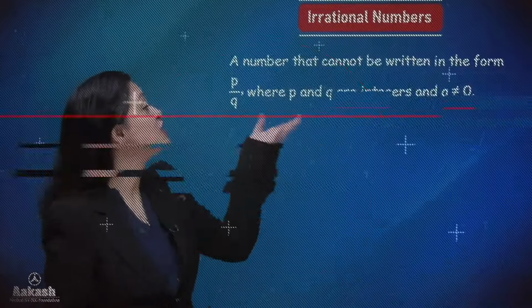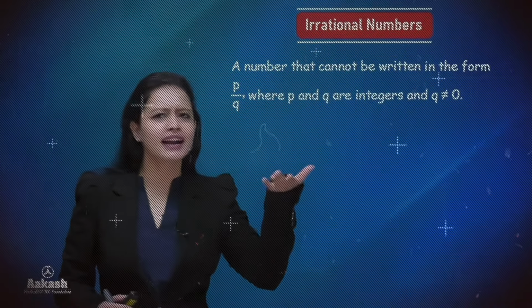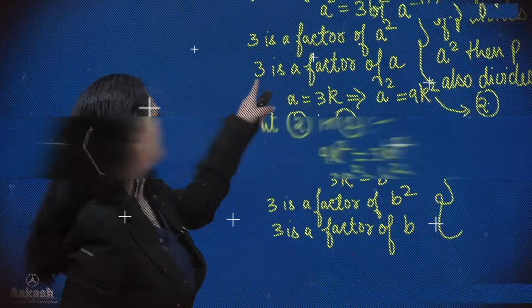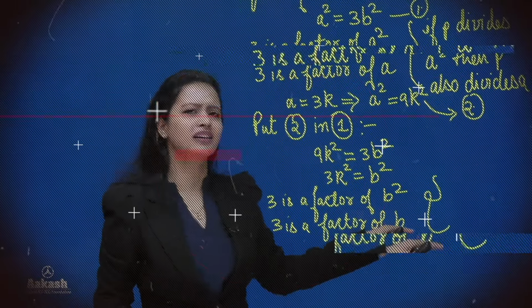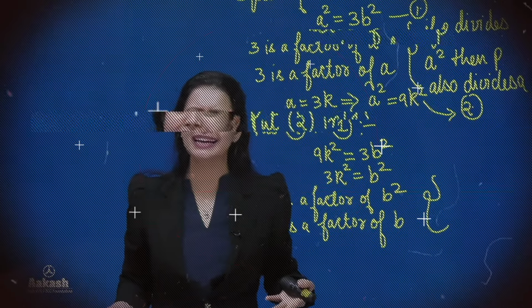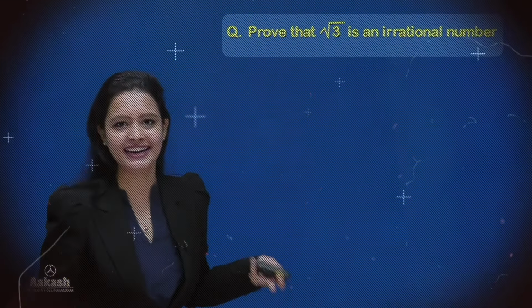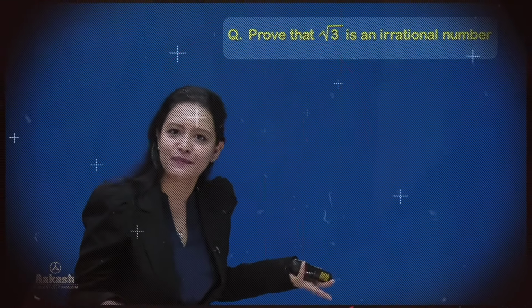What are irrational numbers? So irrational numbers are numbers that are not rational. Acha, 3 is a factor of A, 3 is also a factor of B. Then how can you say that A and B are co-prime? तो root 3 एक irrational number है, right? ये तो हमने पढ़ा हुआ है, पर कैसे है? Let's see.